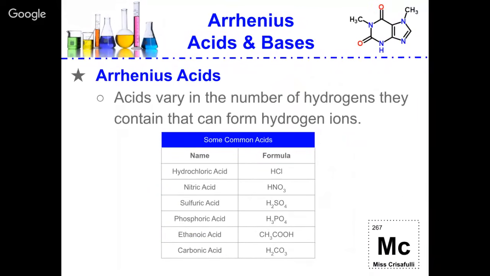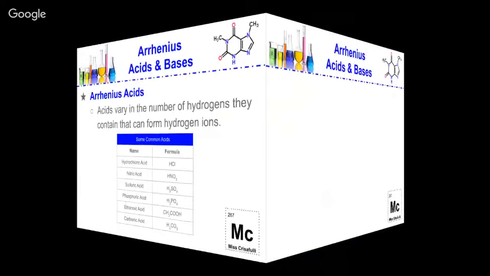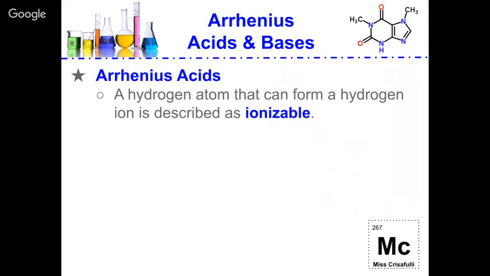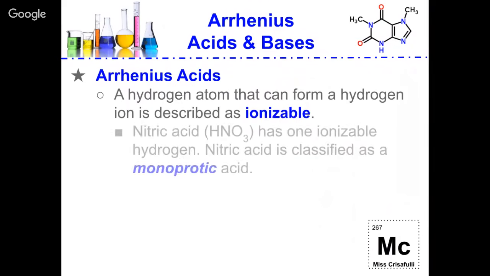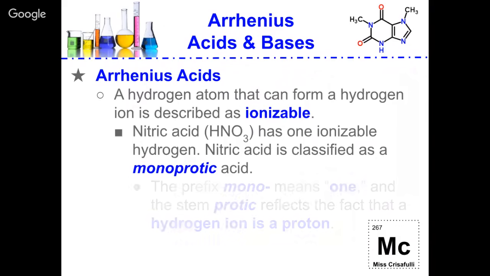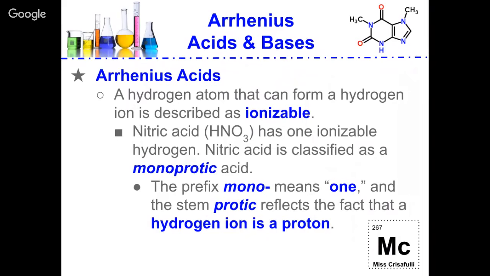Using his theory, acids vary in the number of hydrogens they contain that can form hydrogen ions. If we look at some common acids, some of these compounds have one hydrogen, some of them have multiple hydrogens that can form hydrogen ions. A hydrogen atom that can form a hydrogen ion is described as being ionizable. Nitric acid, HNO3, has one ionizable hydrogen, so it is classified as a monoprotic acid. Remember, mono means one, and protic reflects the fact that it will give off a hydrogen ion, which essentially is a proton.